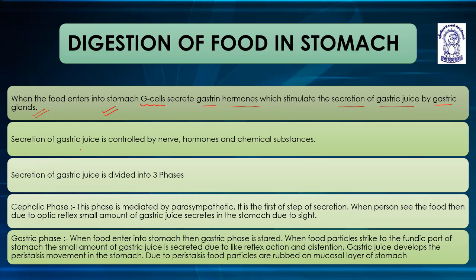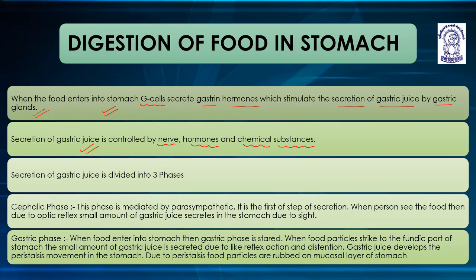Now, secretion of gastric juice is controlled by nerves, hormones, and chemical substances. The secretion of chemical substances, that is, enzymes and hormones, is all controlled by nerves, that is, we have studied the Auerbach's plexus and the Meissner's plexus.